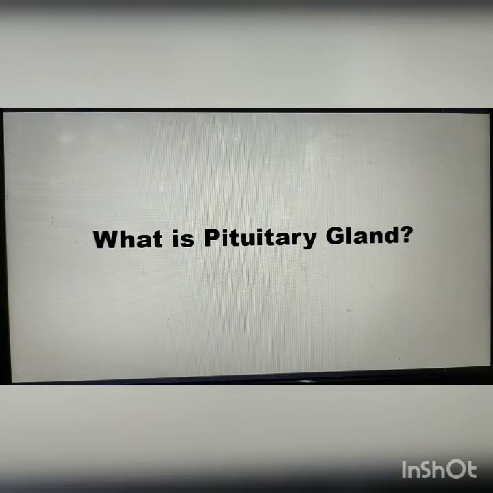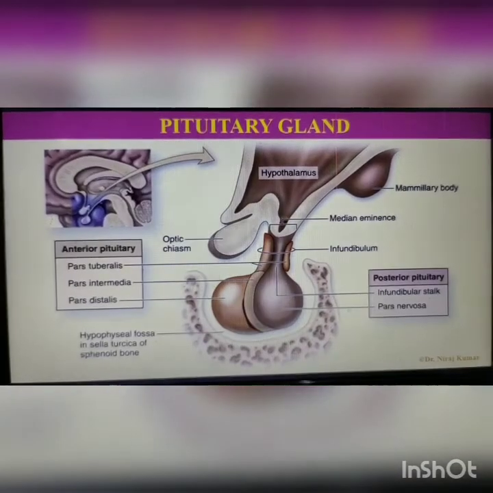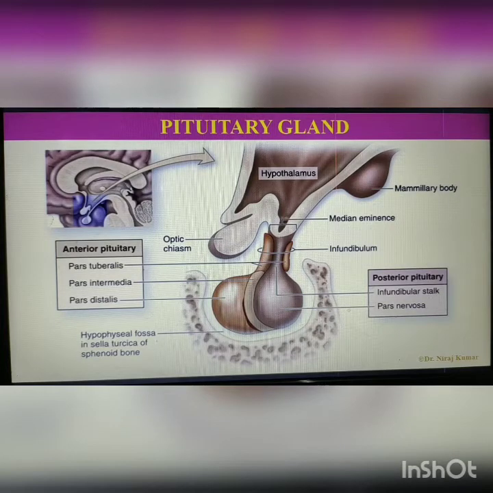Before going deep into the subject, we must know what the pituitary gland is. The pituitary gland is a multifunctional endocrine gland that secretes a large number of hormones to activate many peripheral endocrine cells, for example, those in the adrenal, thyroid, testis, and ovary. Pituitary gland is also known as hypophysis or master gland. It is the smallest and unpaired endocrine gland which controls almost all other endocrine glands through their secretions or hormones.